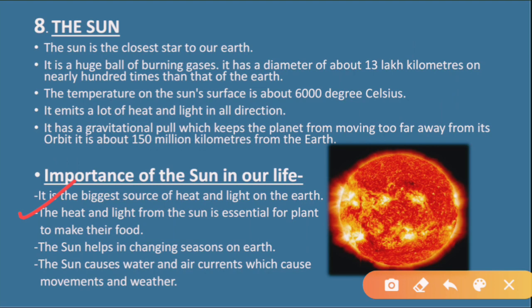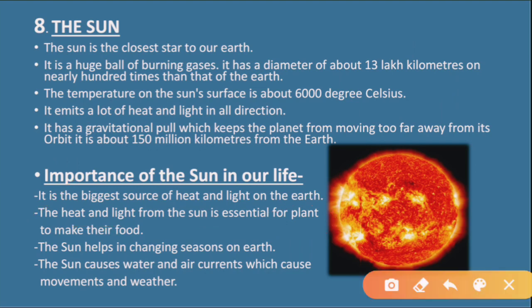Now, coming to the next, the heat and light from the sun is essential for plants to make their food. Like you have studied in your general science also, the plants make their food from the light of the sun, through the process of photosynthesis, right? So the heat and light of the sun is very important for human beings to survive, but at the same time it is important for the plants also, so that they can make their food.